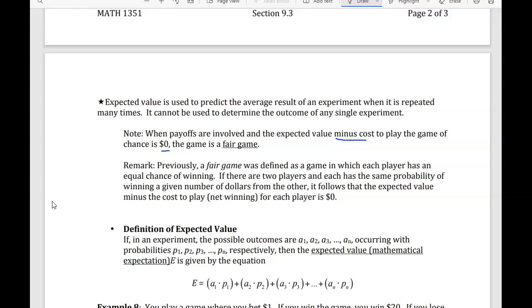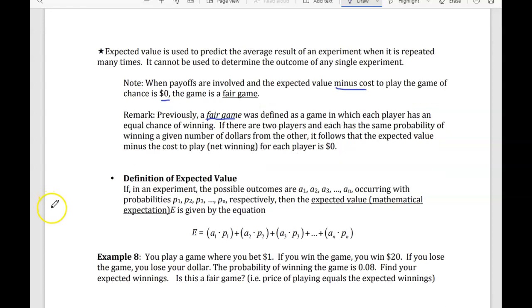If there are 2 players and each has the same probability of winning a given number of dollars from the other, it follows that the expected value minus the cost to play, the net winnings, for each player is 0. So in other words, for it to be fair, we want the overall expected value to be 0.